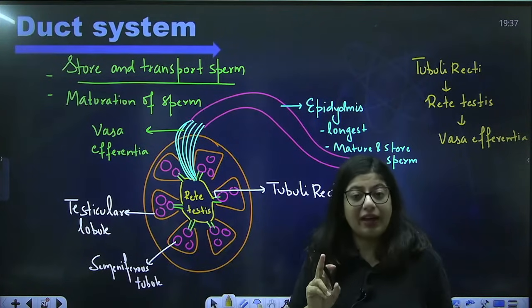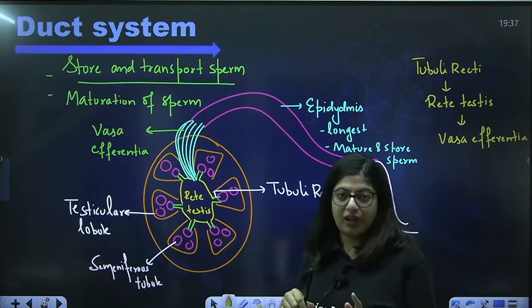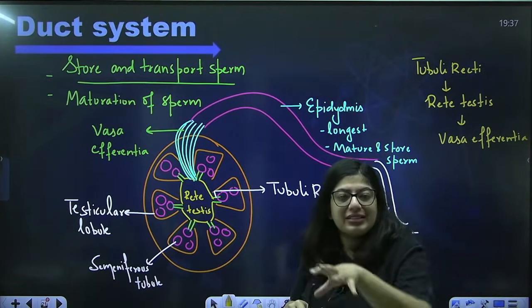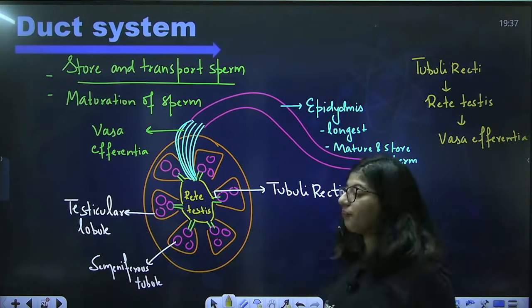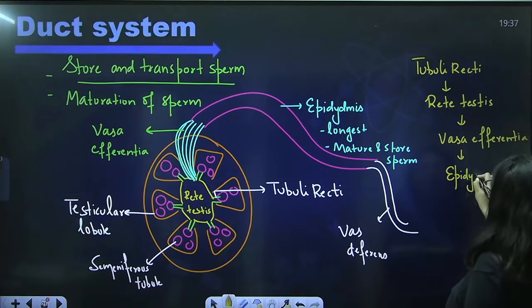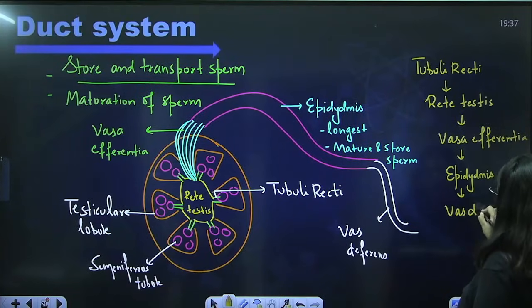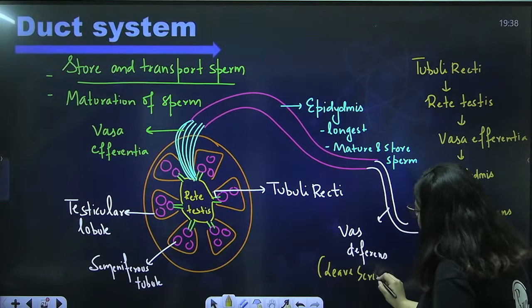So, vasa efferentia is the one which is present inside the testes. This question can be asked: tell the intratesticular duct. Intratesticular duct means duct present inside testes. They are tubuli recti, rete testis and vasa efferentia. Then it opens into epididymis. Epididymis opens into vas deferens. Now, vas deferens is the one which will leave the scrotum.